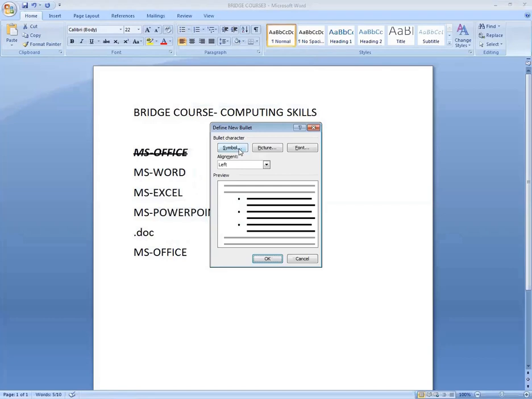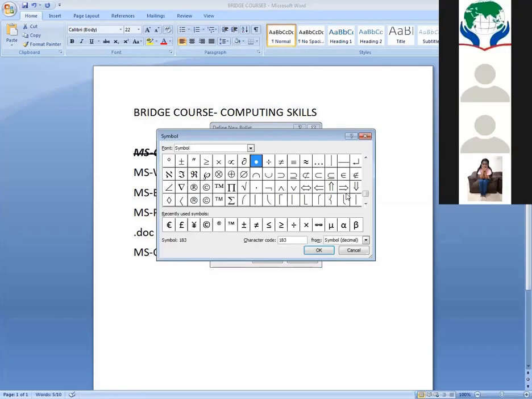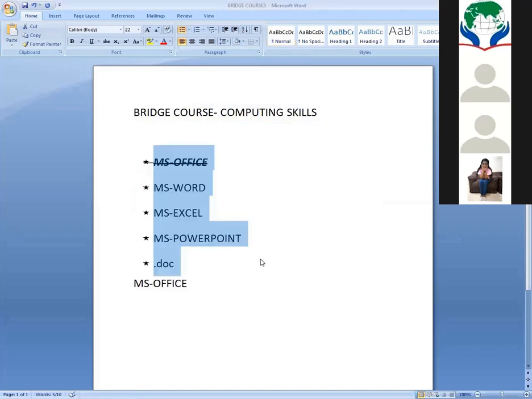Here you have to choose some symbols. So I'm choosing one symbol. These are all the mathematical symbols. So the star is applied, right? So these are all the bullets.